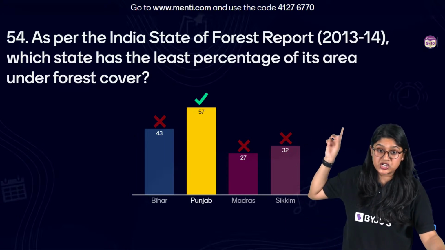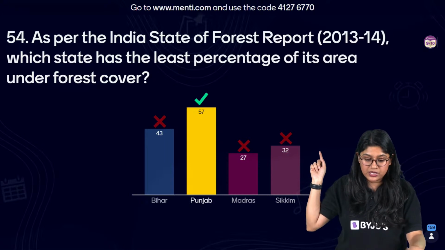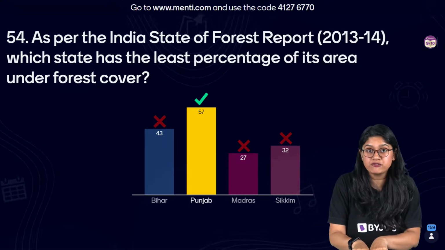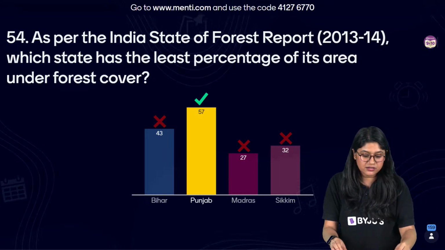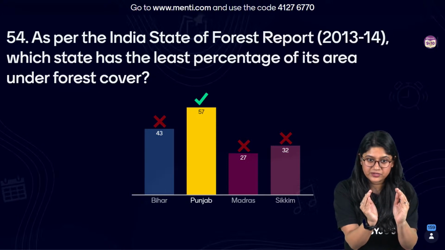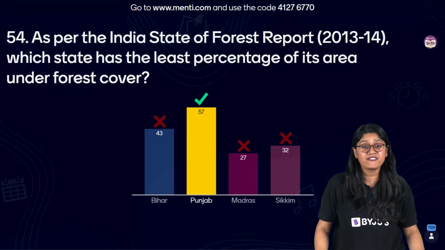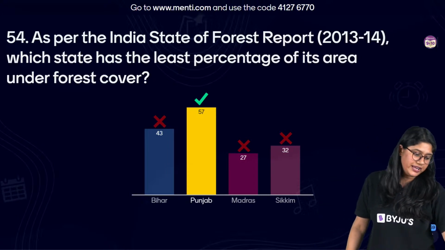See, if you look at the question, everyone, the hints are there in the question itself. Percentage of its area. So, first thing that we have to focus upon is the area of a state itself. Which of these states have a lesser area? And of course, we have to think in terms of the forest cover. Very good. It's more cultivated. Absolutely correct, Abhijit. Very good, everyone.